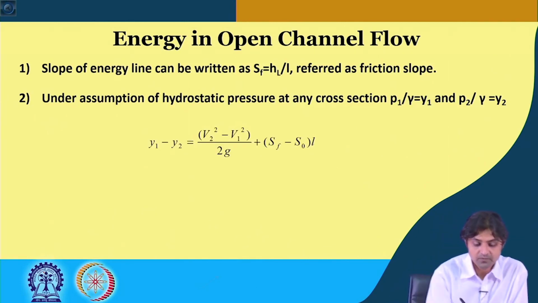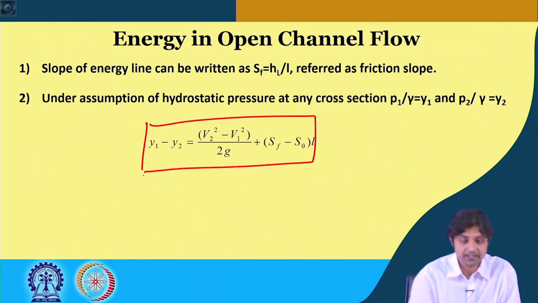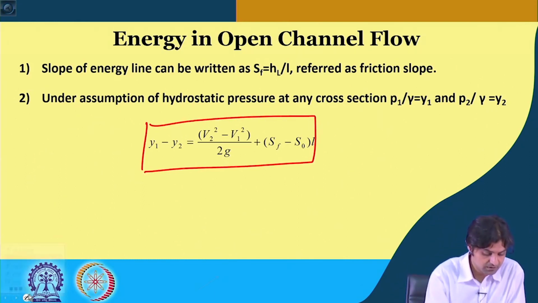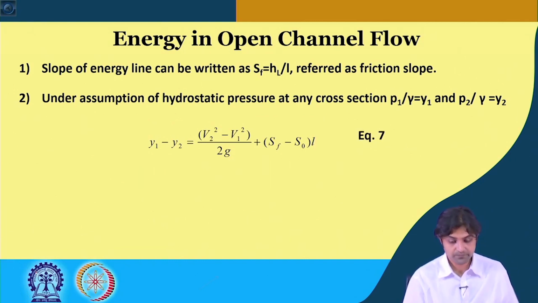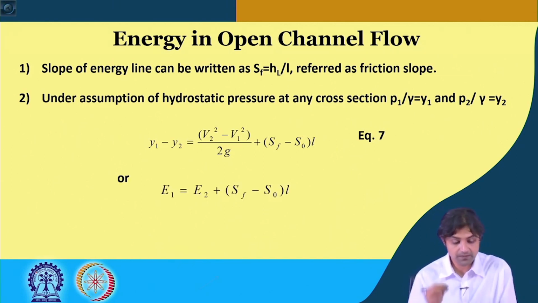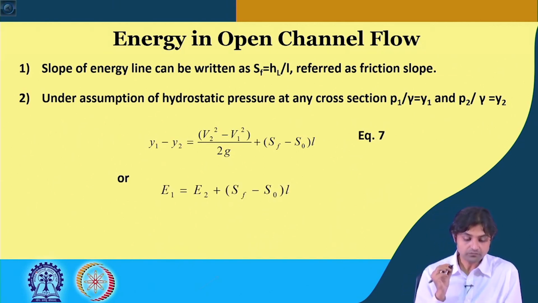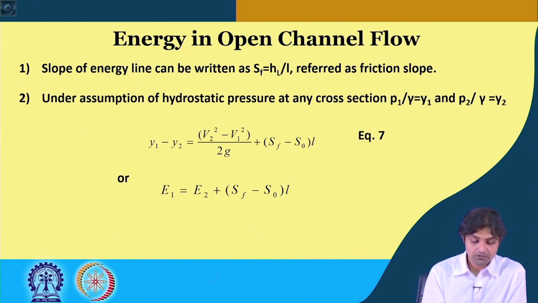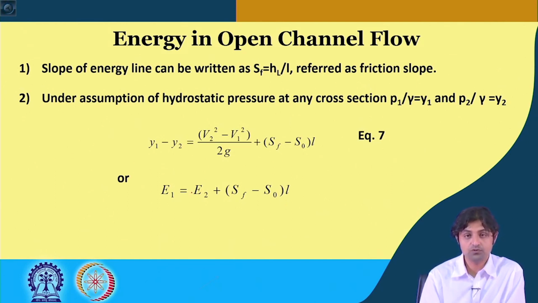Okay. This is the simplified equation that we get, and this we call equation number 7. At energy grade line at 1, the energy is E1, which is Y1 plus V1 square by 2G, and on the right hand side E2.